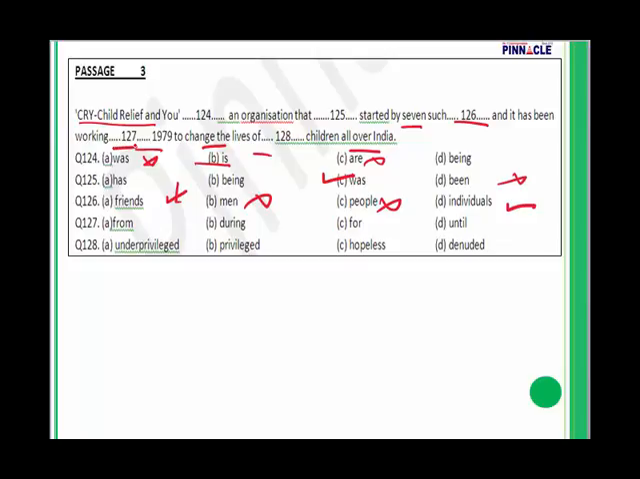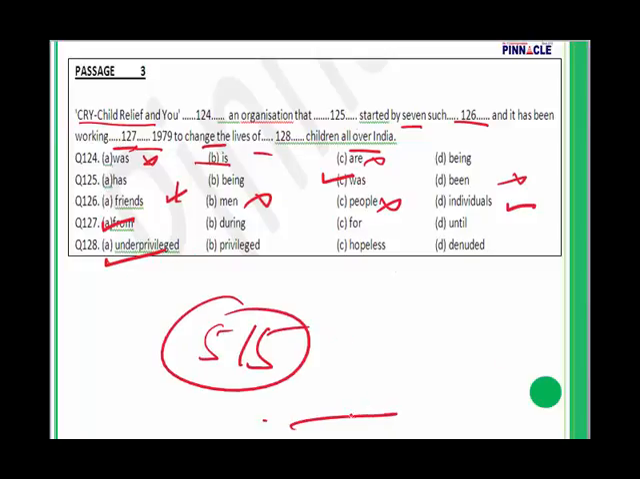For question number 127, it has been working from 1979. Since would have been better, but since you don't have since as an option here, we'll go with from. And it has been working from 1979 to change the lives of underprivileged, privileged, hopeless or denuded. Underprivileged, question number 128. And it has to change the lives of underprivileged children all over the world. Full marks you should be able to score here.